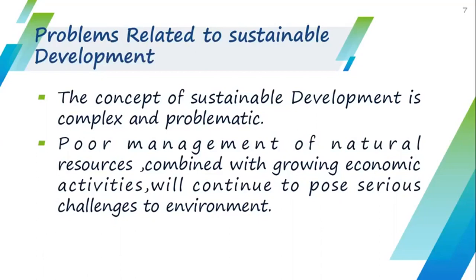So according to this particular topic, we can say the concept of sustainable development is complex and problematic. Means we have to use the natural resources, but we have to save them also for the future generation. So these two terms are contradictory to each other, that we are using and we are saving. So how can we implement the term sustainable development?